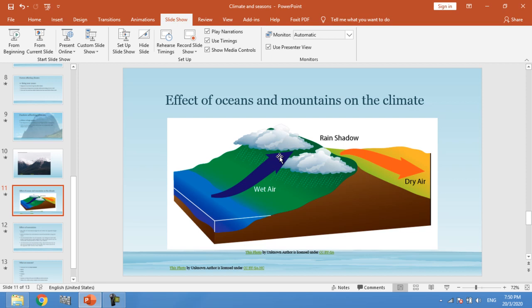By cooling the air, which is filled with water vapor, what happens here? Condensation. Yes, as we remember from the water cycle, when we cool the water vapor, condensation happens, forming the clouds.